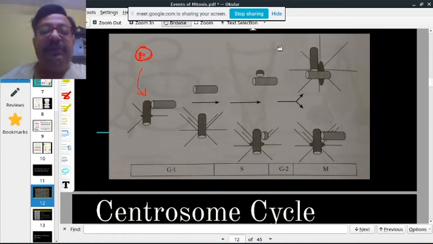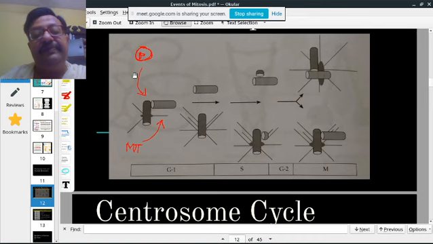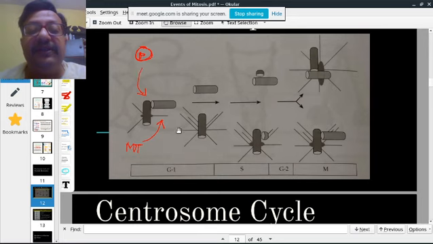From these centrioles you have the microtubules coming out, or the spindle fibers. They are produced. It's therefore also known as the nucleation center. So the two centrioles are at a 90 degree angle to each other.